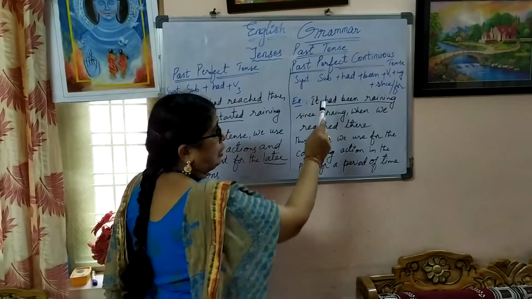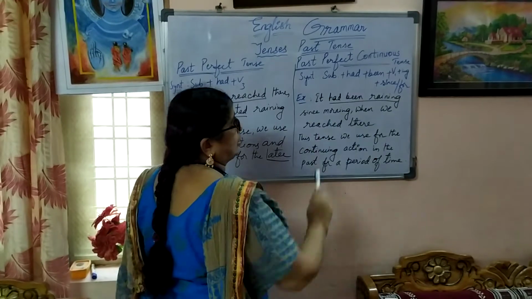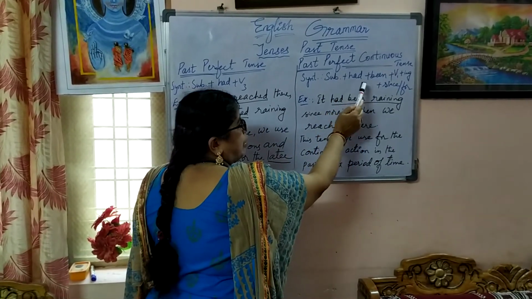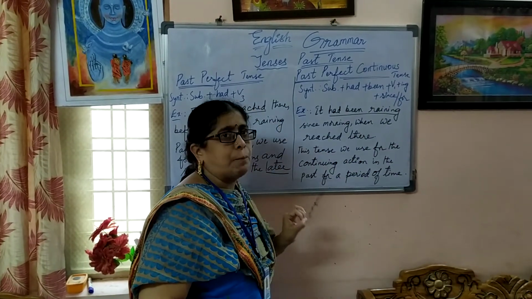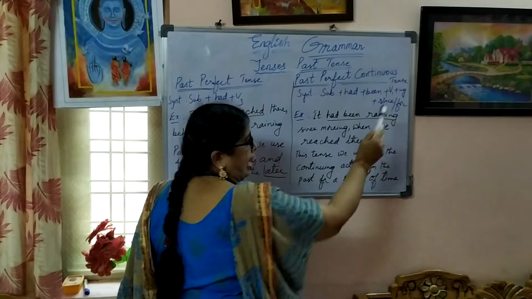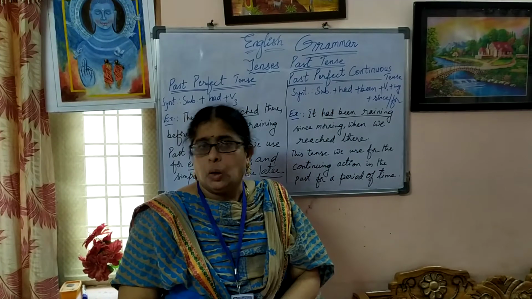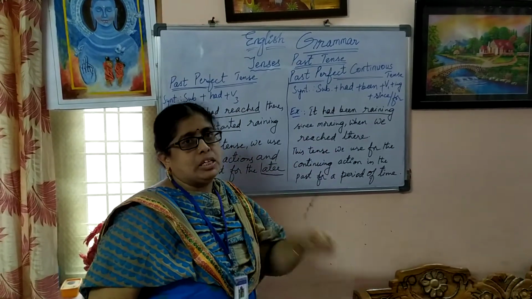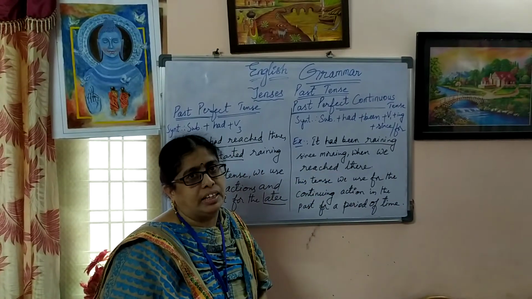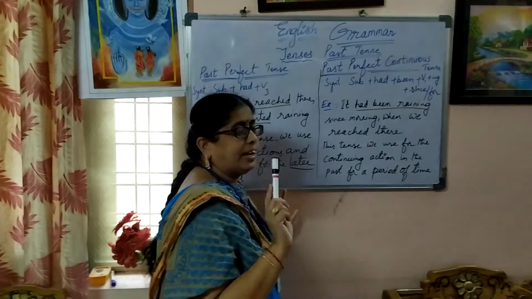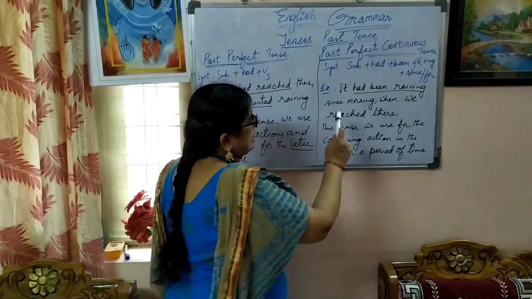Okay, that is the structure. Once more I repeat the structure of past perfect continuous tense: subject plus had plus been plus V1 plus ing form, which we call as V4, present participle, plus since or for. This is the past perfect continuous structure. Okay, now we come to the application, or the usage, of past perfect continuous tense.